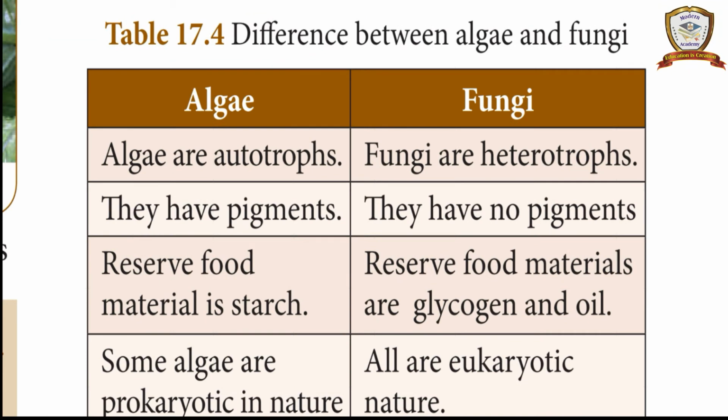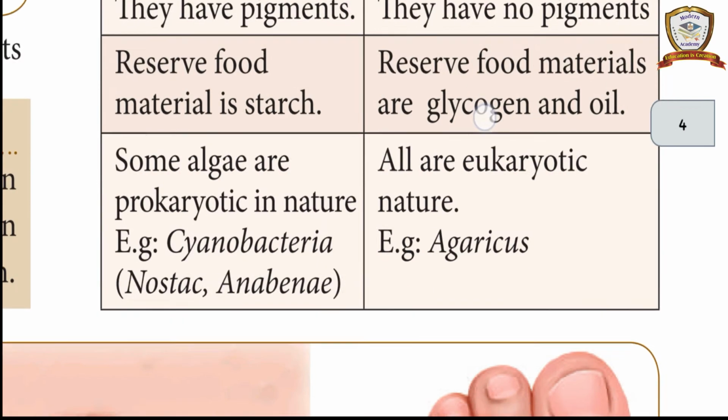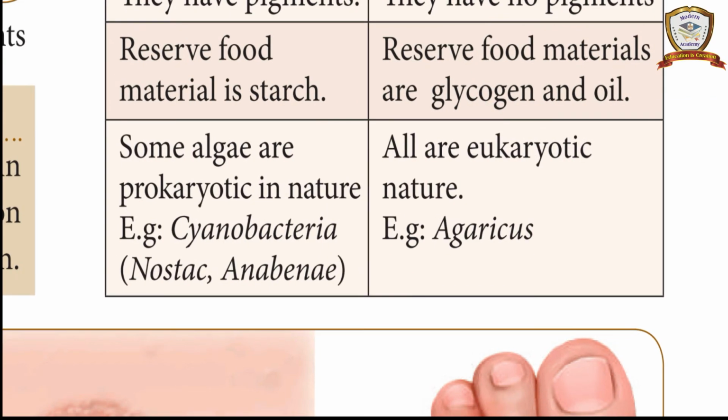Difference between algae and fungi. Algae are autotrophs. Fungi are heterotrophs. Algae have pigments. Fungi have no pigments. In algae, reserve food material is starch. In fungi, reserve food materials are glycogen and oil. Some algae are prokaryotic in nature, for example cyanobacteria, Nostoc, Anabaena. Fungi are all eukaryotic in nature, for example Agaricus.